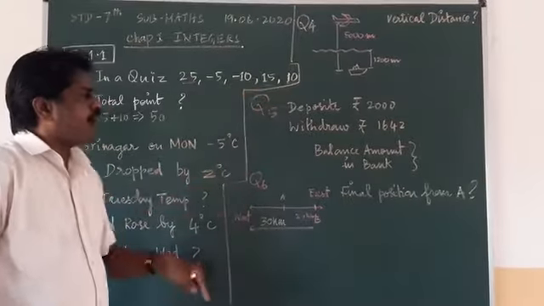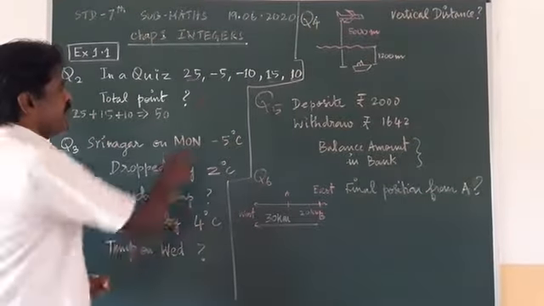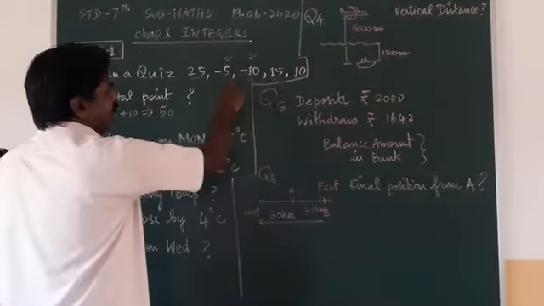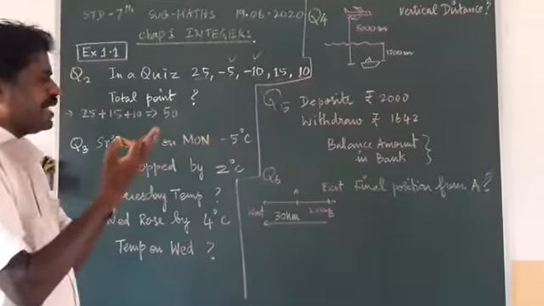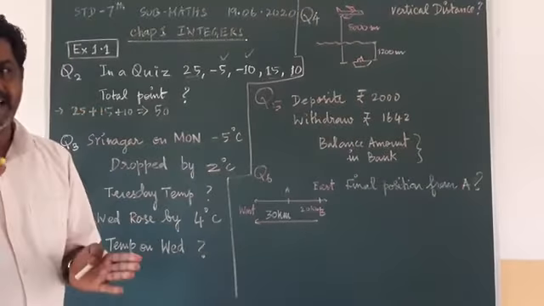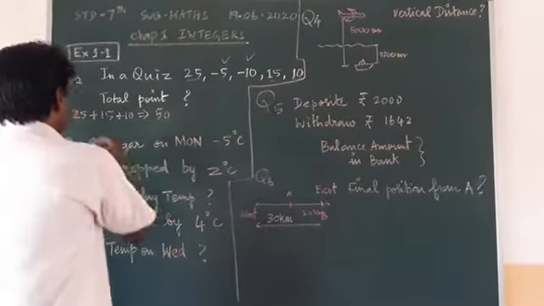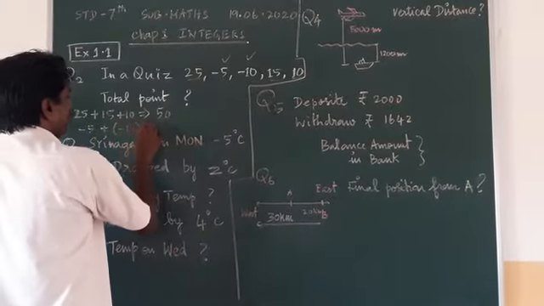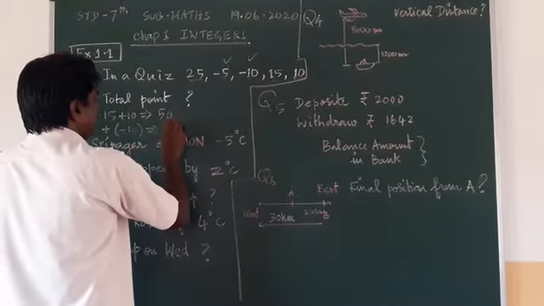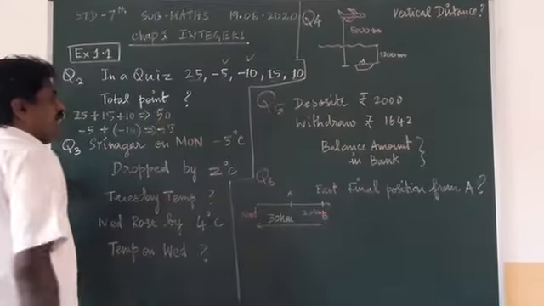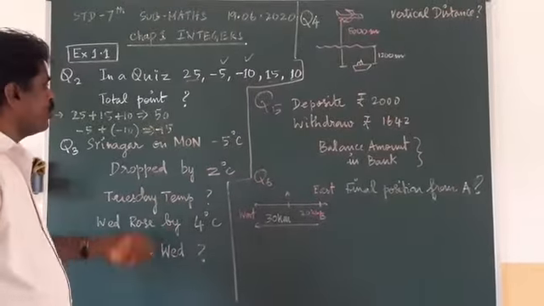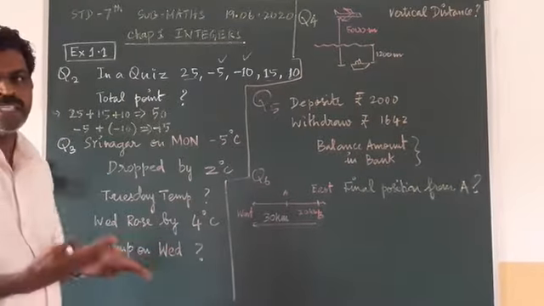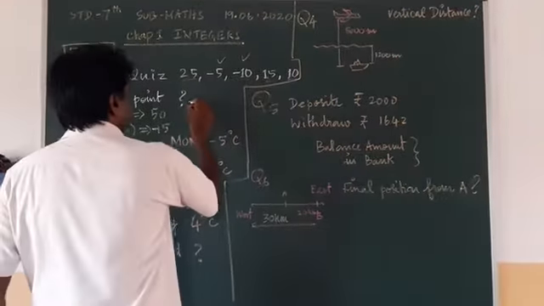How many minus points is he getting? -5 and -10. If you add -5 and -10, I told you that you add the numbers, but the minus sign will be there. So what is the answer here? -5 plus -10 is 15, that means -15. Then what you have to do? Positive point is 50, negative point is 15. What is its total? So directly subtract.